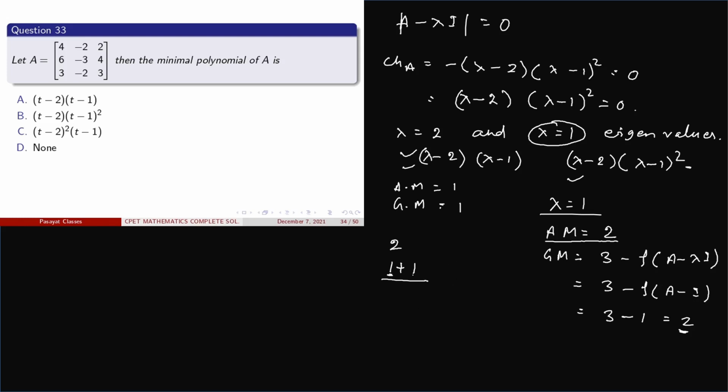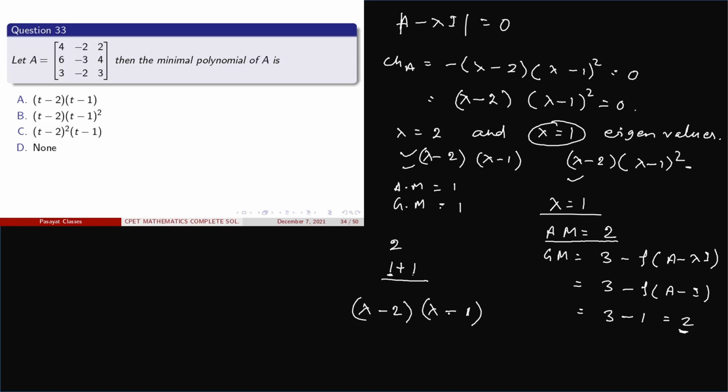So here the arithmetic mean is 2 and the geometric mean is 2. That means we have to partition the arithmetic mean in terms of the geometric mean. By partitioning 2, we get the first partition 2, another 1 plus 1, and the largest partition is 1 plus 1. So 1 is taken as the power. So the minimal polynomial has lambda minus 2 as one factor and lambda minus 1 as another factor.